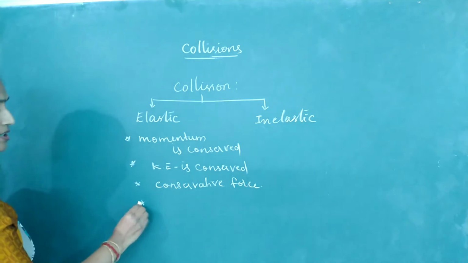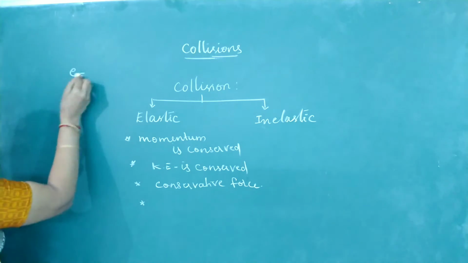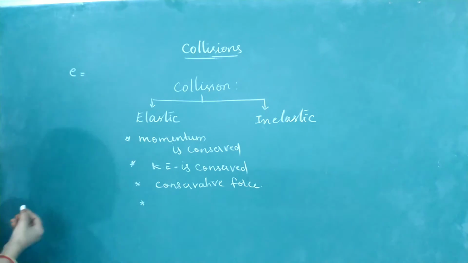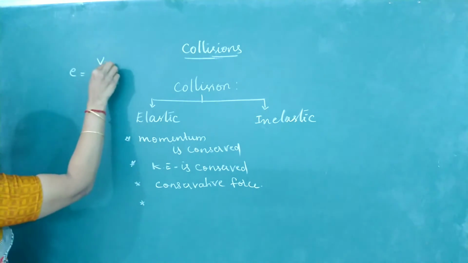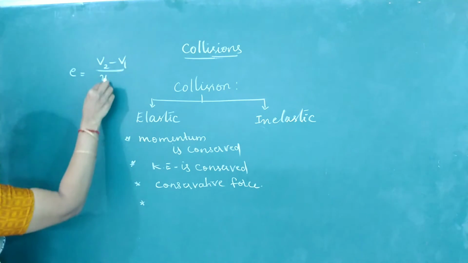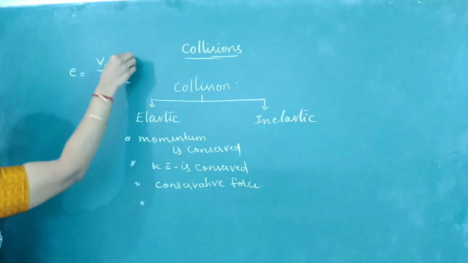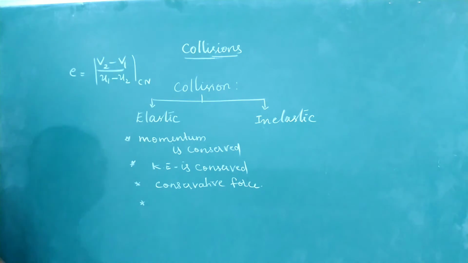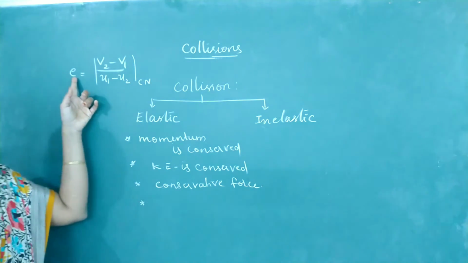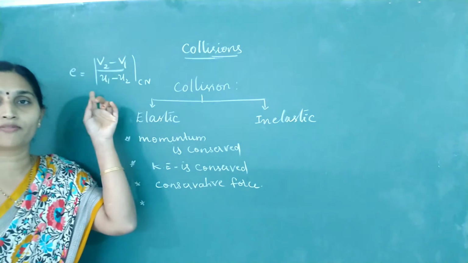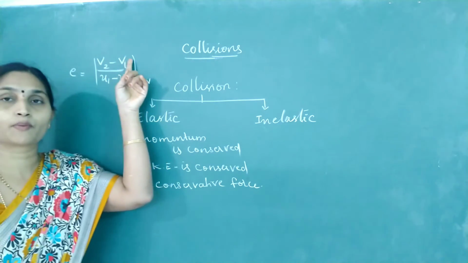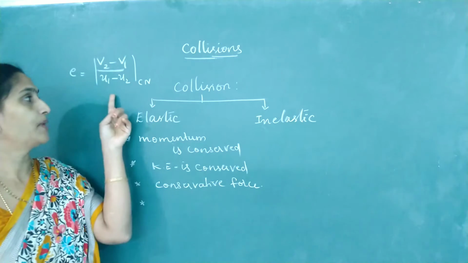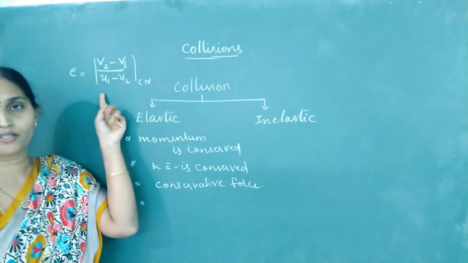And here, if you remember, the coefficient of restitution. How do we define coefficient of restitution? Relative velocity of separation by relative velocity of approach along the common normal or along the line of impact. Hope you remember we have defined it as the relative velocity of separation after collision by the relative velocity of approach before collision.